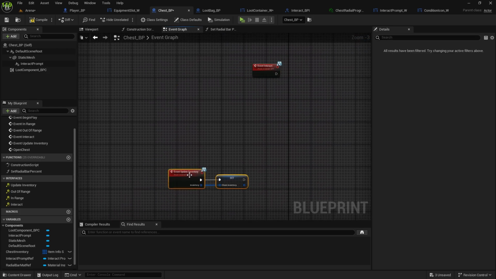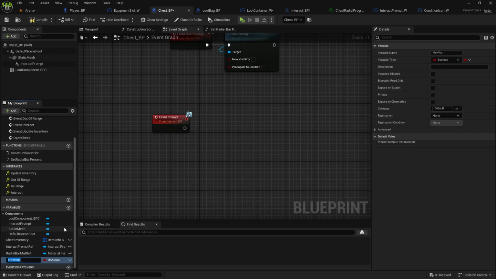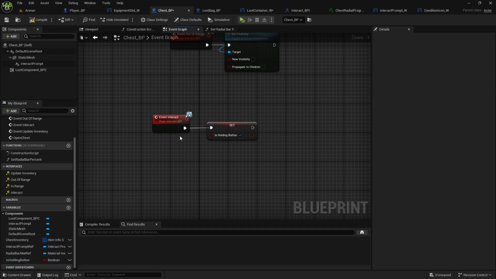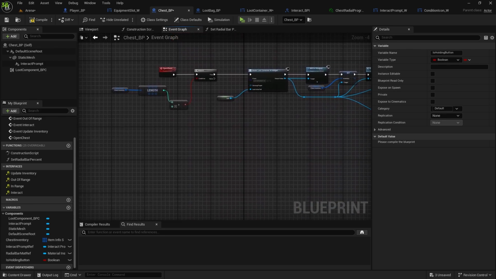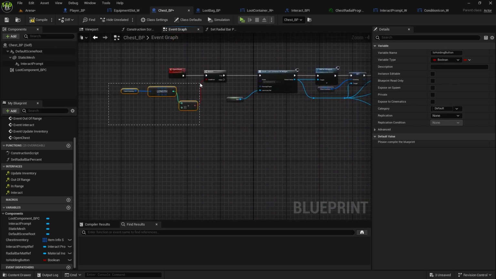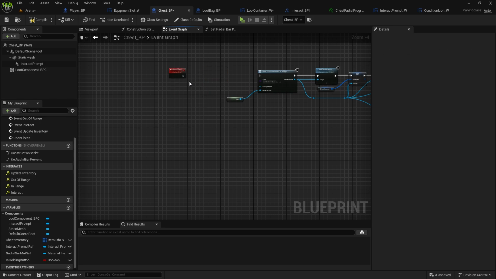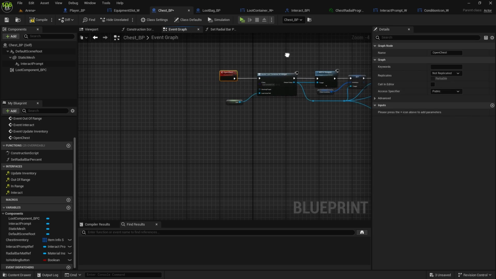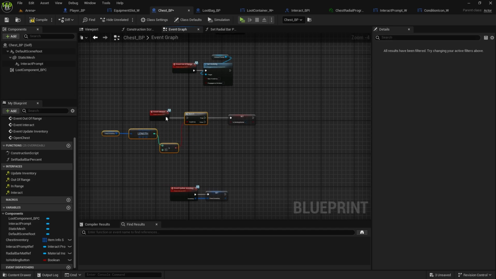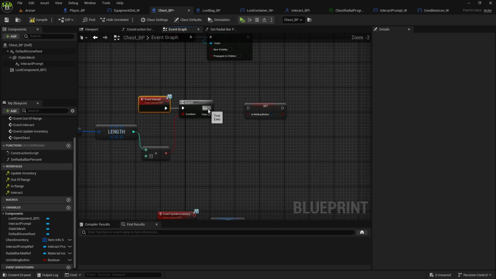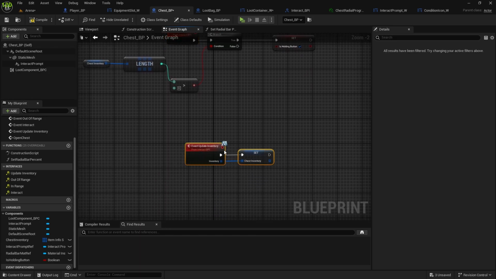Now, when we're interacting, we want to set up new variable, which will be is holding button. We'll set it here to true. So once we interact with the items, it will have a holding button. But before that, we also want to check this part. Actually, we didn't have to copy it here. My bad, sorry. Control X. And do it here and interact, because we need to check if the chest is not empty, otherwise we don't want to have a progress bar there. And if it's true, we set is holding bar, and then we're going to create one more event.